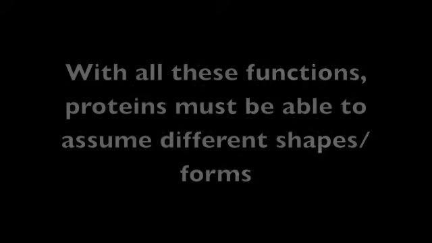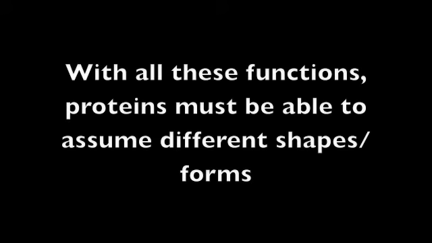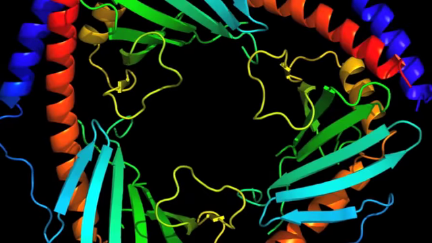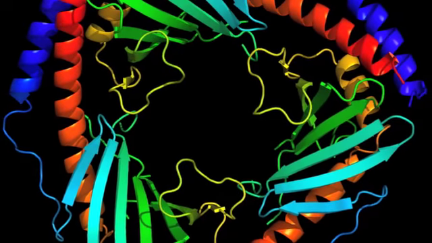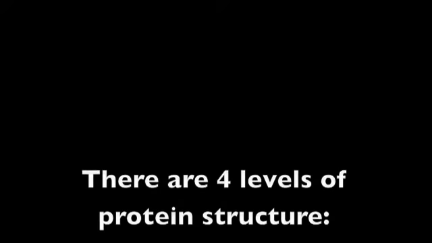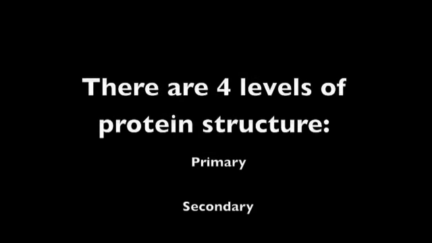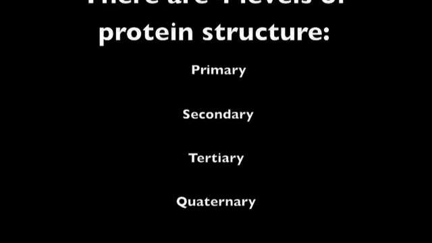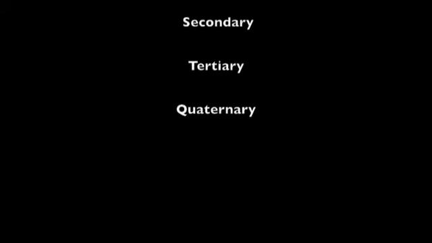With all these functions, proteins have to be capable of assuming many forms or structures. The function of any particular protein is closely tied to its structure. There are 4 levels of organization to protein structure. They are called primary, secondary, tertiary, and quaternary organization.